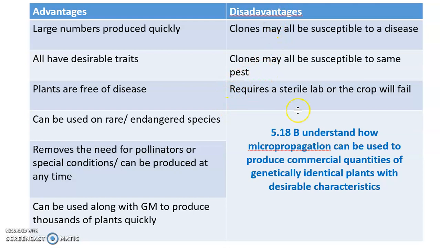Also, a disadvantage is that the lab has to be super sterile, because if it's not sterile, then the crop will fail, and it's an expensive technique, so it's very costly. So this brings us to halfway through this slide. I'm going to pause there, and we'll carry on next lesson looking at the story of Dolly the sheep and cloning of animals. But this is all about how we clone a plant.